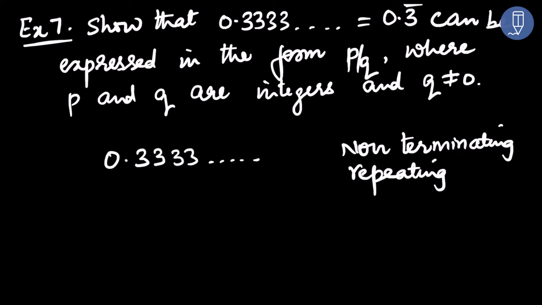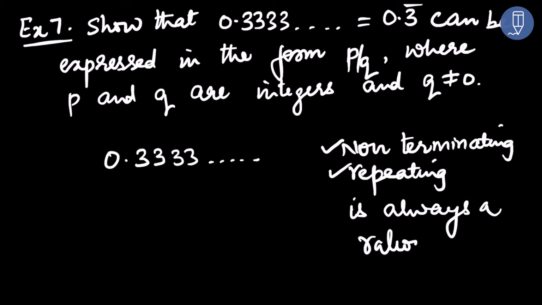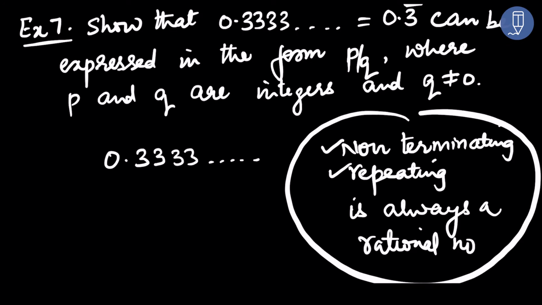We've already learned in our previous videos, any number which is non-terminating and repeating is always a rational number. So this is a very important thing to know. Now once we know this, let us see the question.